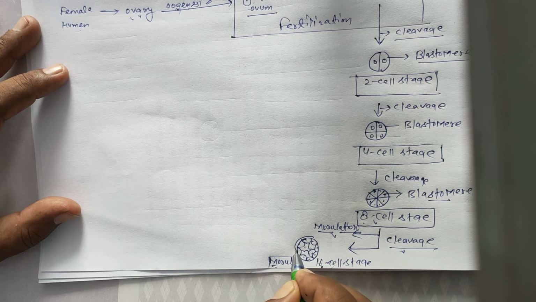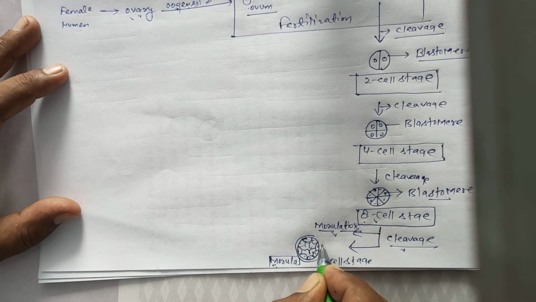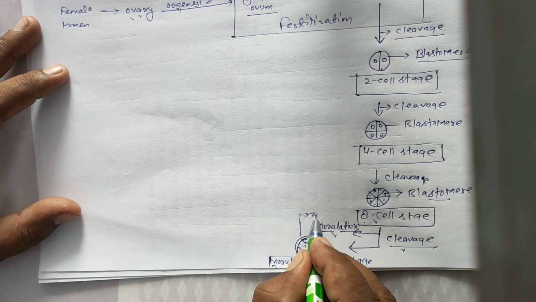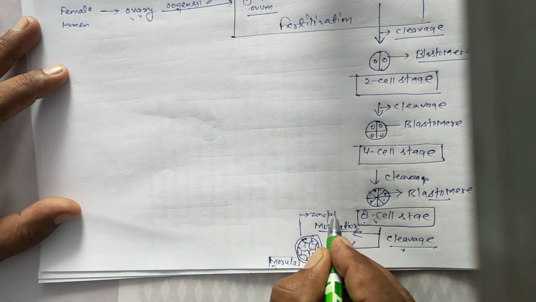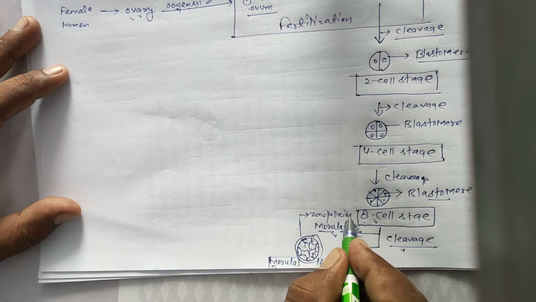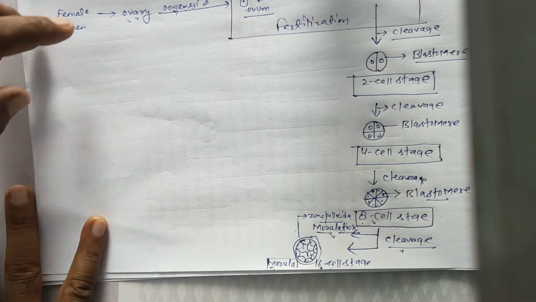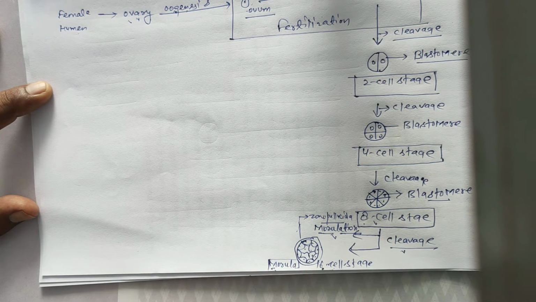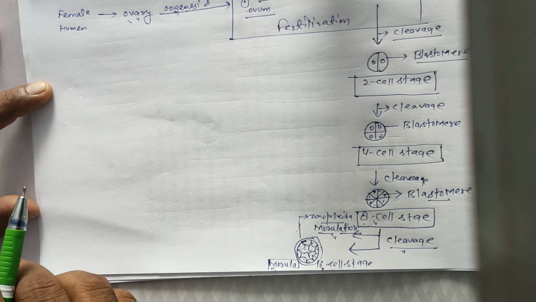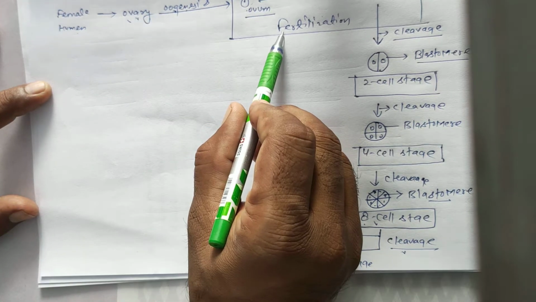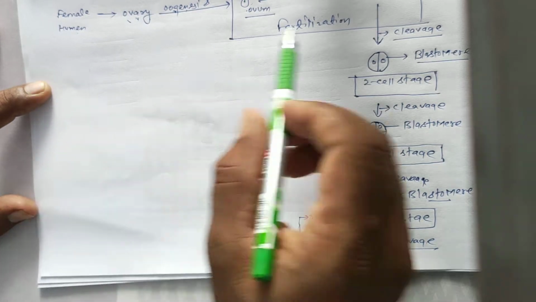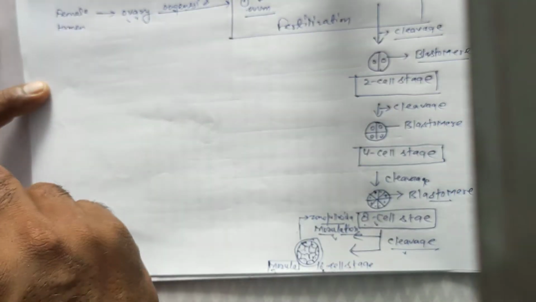Next, this is the zona pellucida. This complete process, from zygote to morula, takes place in the oviduct or fallopian tube, because fertilization is completed in the oviduct. So cleavage is initiated in the oviduct.